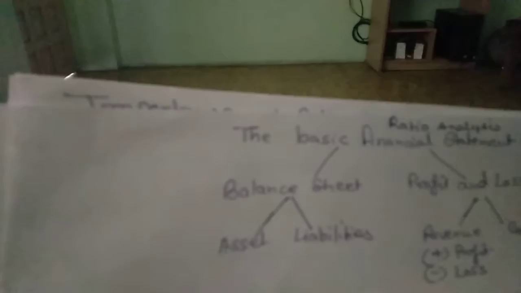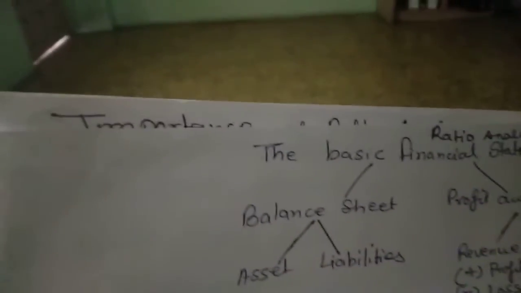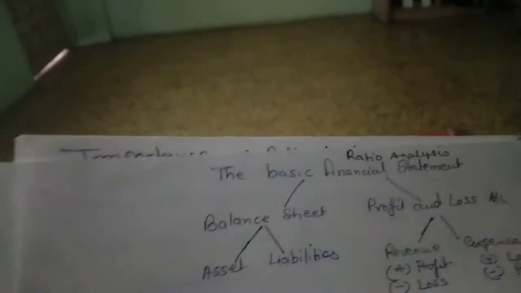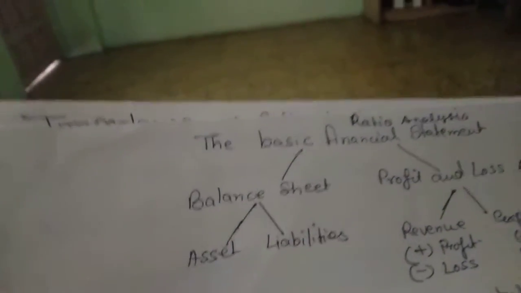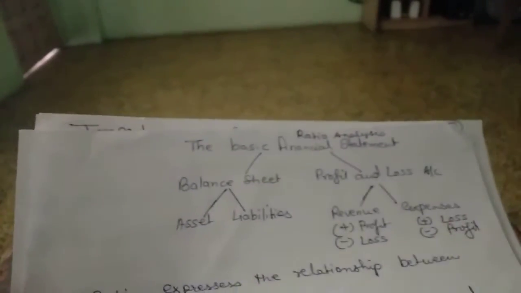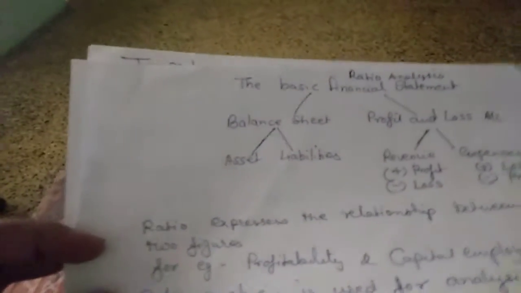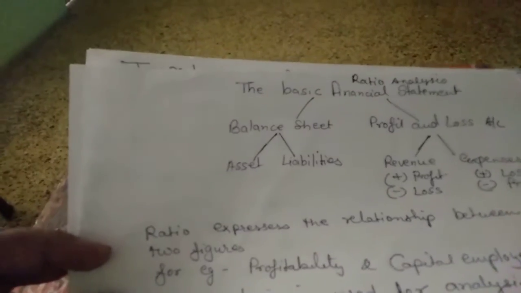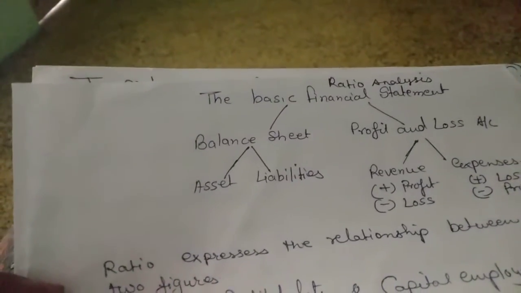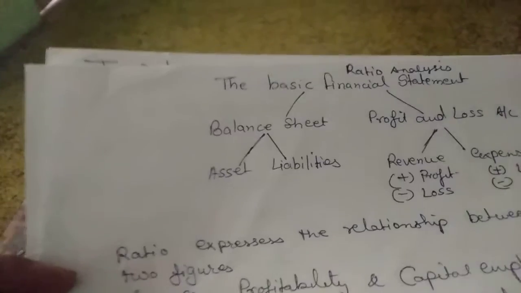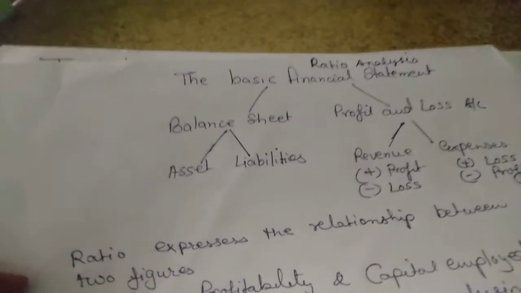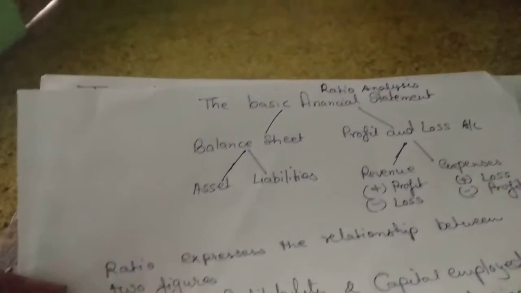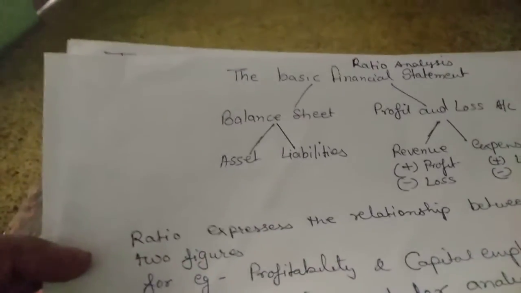Now whenever we are preparing any financial statement, the basis of any financial statement is the balance sheet and the profit and loss account. From the balance sheet and the profit and loss account, it is very easy to understand whether the business is running in profit or loss. The balance sheet is the position of the accounts of the firm at the end of any financial year. From the balance sheet, one can easily guess whether the business is in a healthy position or not.